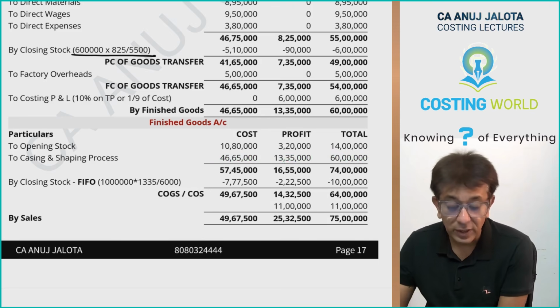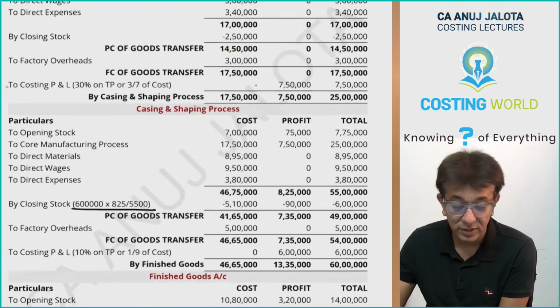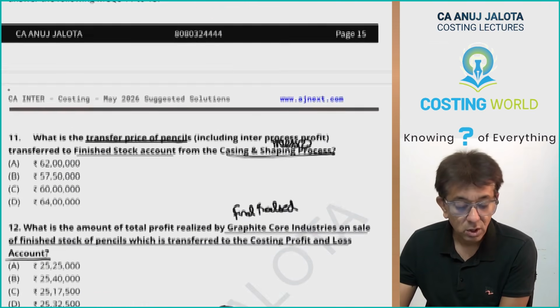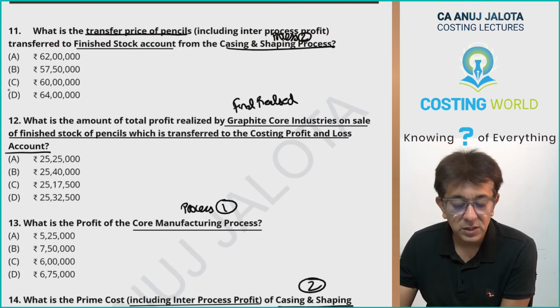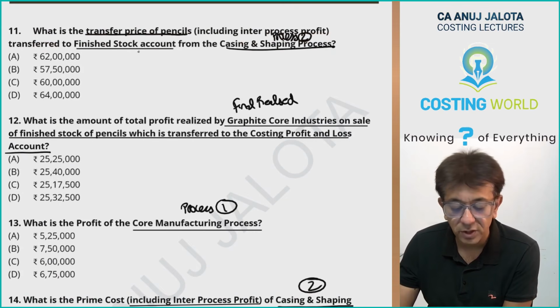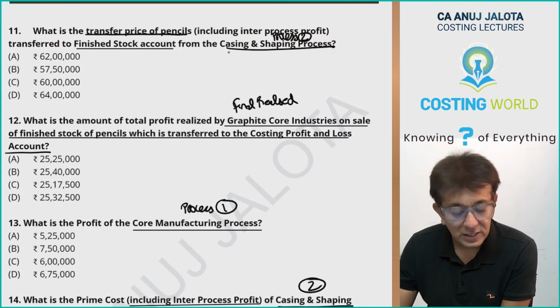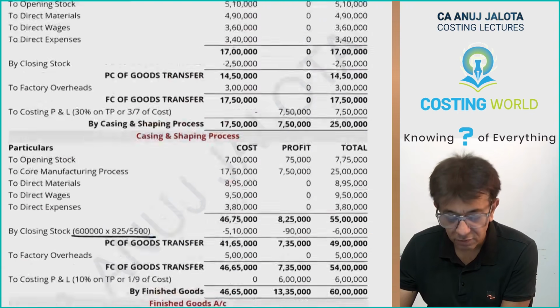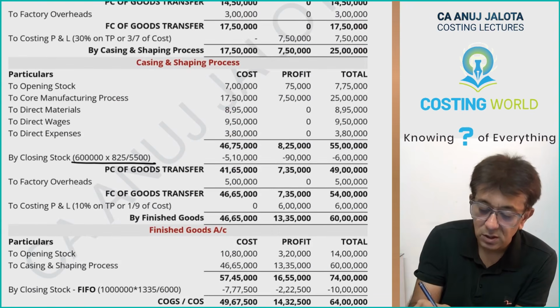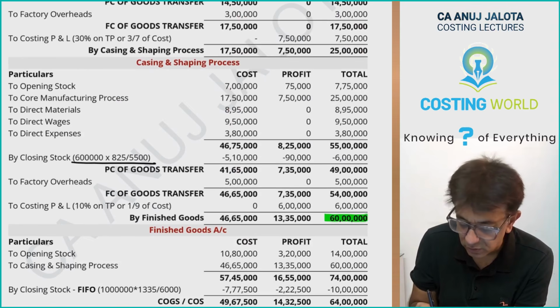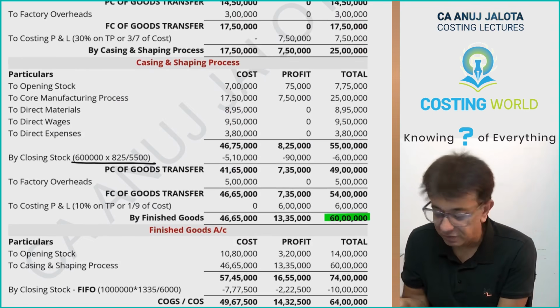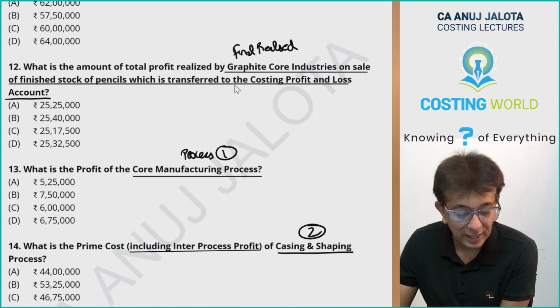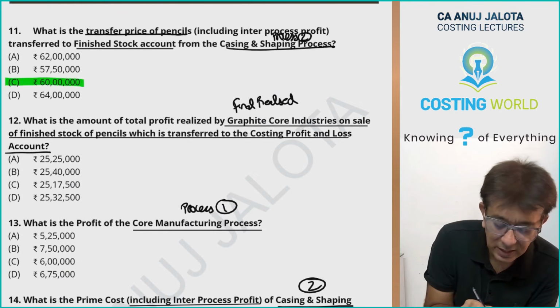Now let's try to look at all the questions that were there for MCQs. What is the transfer price of pencils transferred to finished goods from casing and shaping process? From casing and shaping process, this was your transfer price, I guess. This is your final price now. So answer should be 60 lakhs. Is there 60 lakhs? Yes, there is.